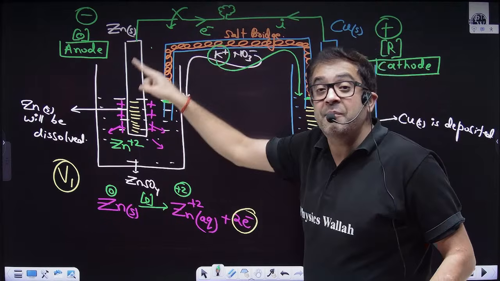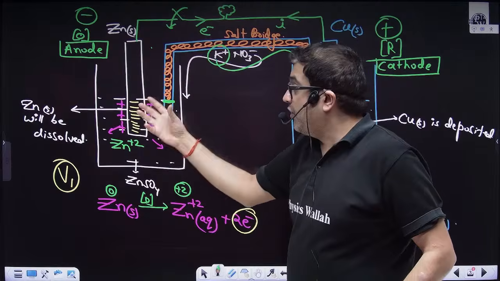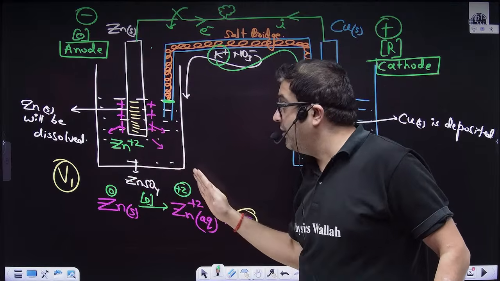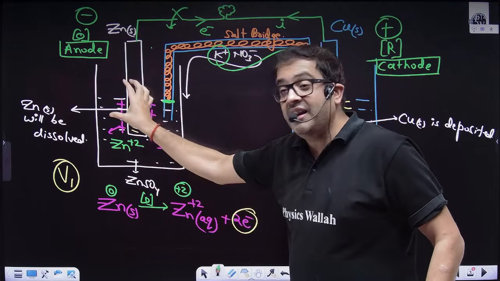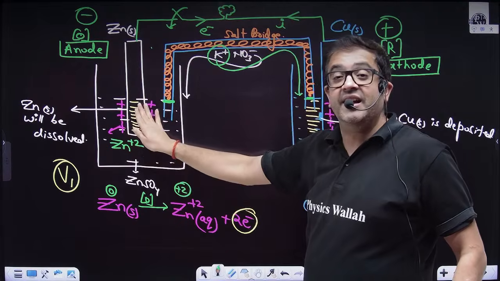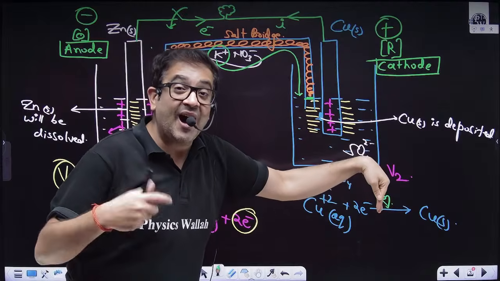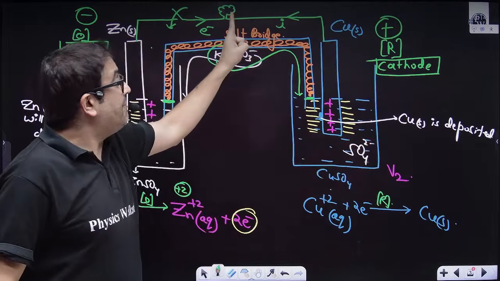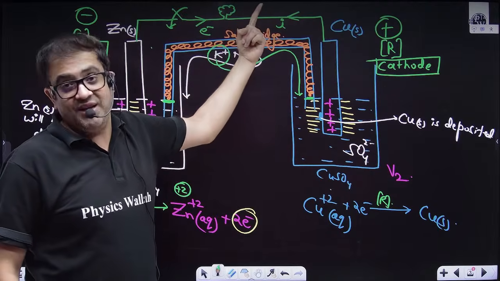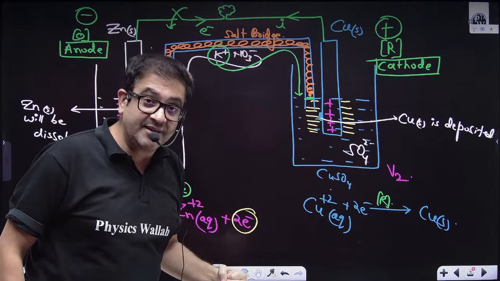And can make this process, and whatever zinc has been dissolved, I will make that zinc again deposit so that it is created again, and whatever has been deposited, I will make it dissolve. How to do that? By connecting a battery having more potential. Now can we calculate its potential?